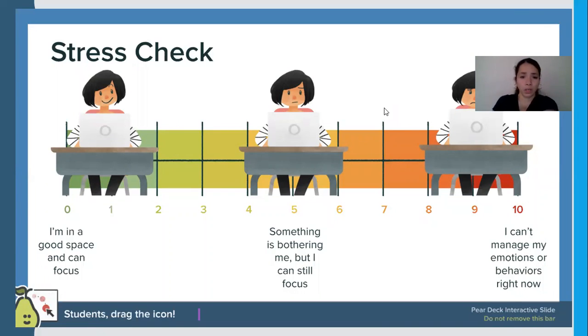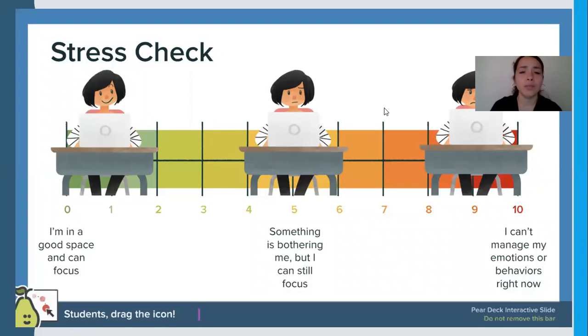Okay, so I see that. I see a few different numbers. So I see a 10 and I see a 2. If you're at a 10 at the moment, always feel free to reach out to me. I know that these times can be a bit difficult, a bit stressful, or actually a lot difficult and very stressful. But if there's any way we can help, please let me know.